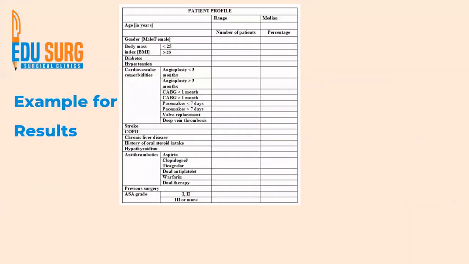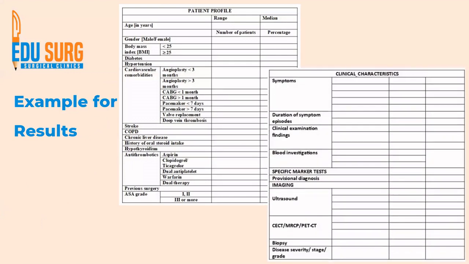So let us see some examples for results, and you can see these templates in the book Scientific Research Publishing. Like I said, the first table is usually the patient profile and the statistical analysis of that profile. You can have age, gender, BMI, comorbidities, cardiovascular comorbidities. You can have, if the patient's on antithrombotics, and that's important, the ASA grade. The second table is usually on clinical characteristics. So you can see symptoms, duration, examination, investigations. I've also included imaging and biopsy in this table.